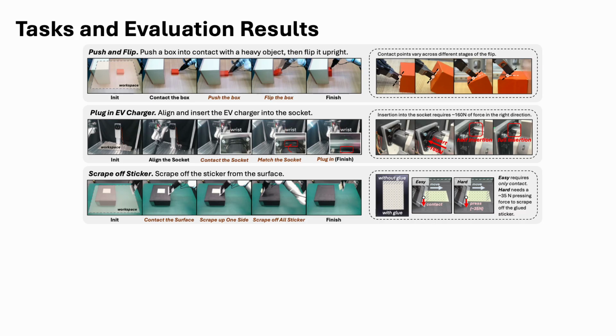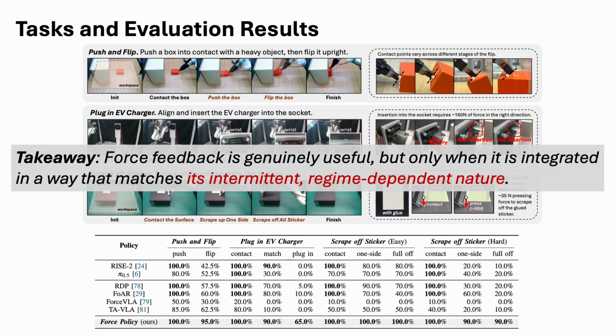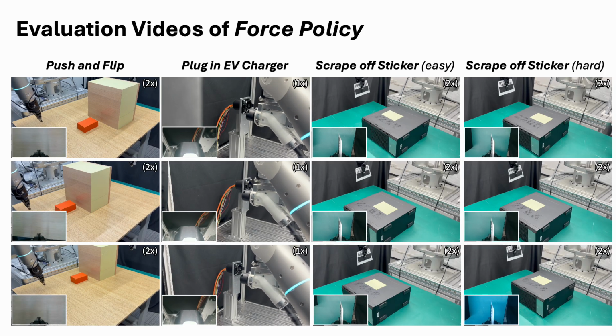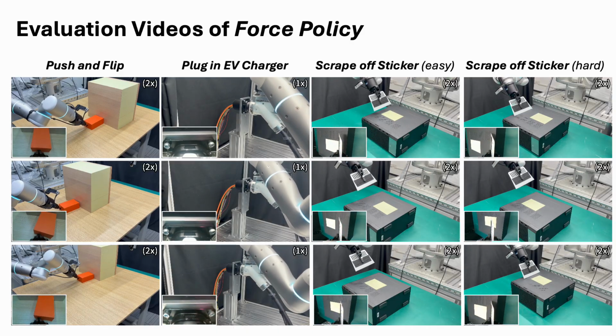We evaluate three contact-rich tasks, where success depends on accurate force regulation, not just roughly correct motion. The table shows force policy performs best across all tasks, with the biggest gains in the most force-critical phases. The takeaway is that force feedback is genuinely useful, but only when it is integrated in a way that matches its intermittent, regime-dependent nature. Here are some evaluation videos showing force policy in action on these tasks.